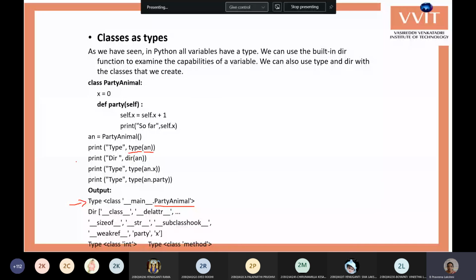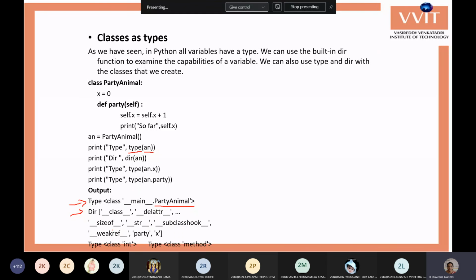And the output of dir is the second one. It gives us the complete description of that particular object: the class name and also whatever functions and variables are in that class. There are some default variables, like class, delete, attribute, sizeof, str, subclass, and weakref.